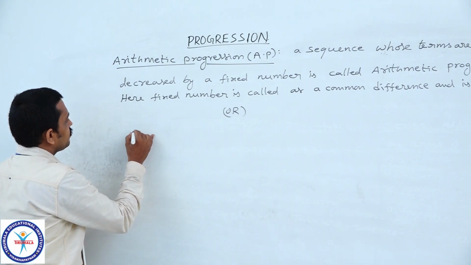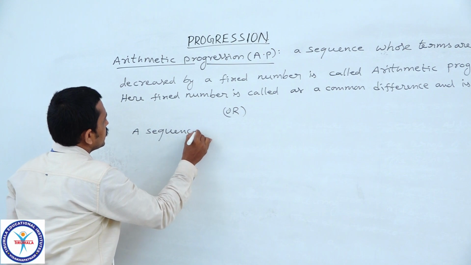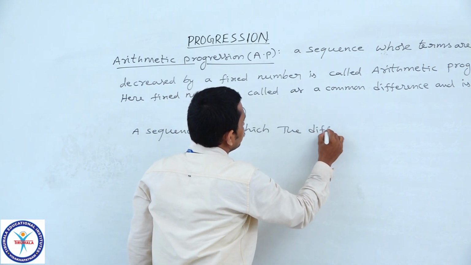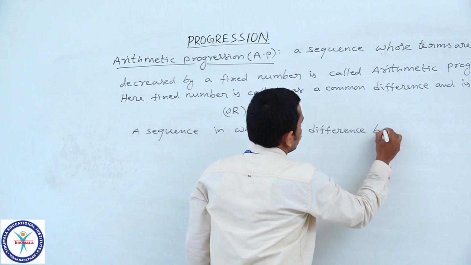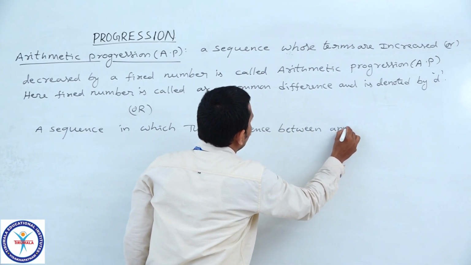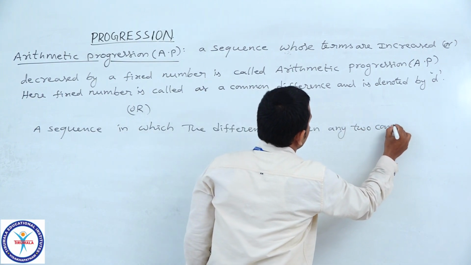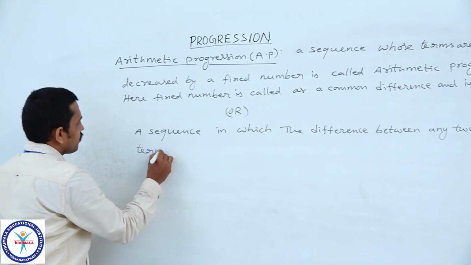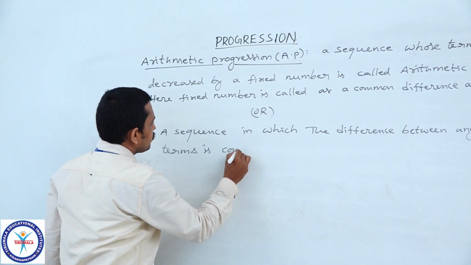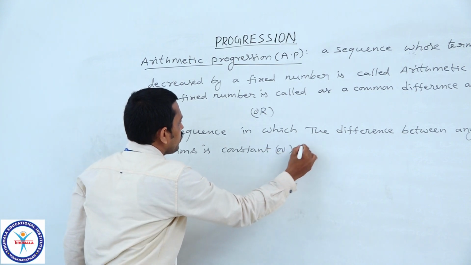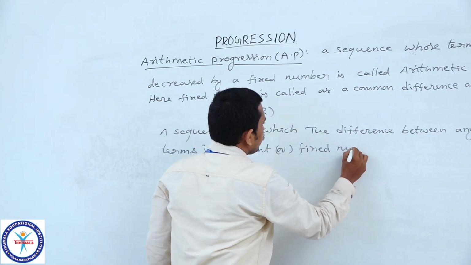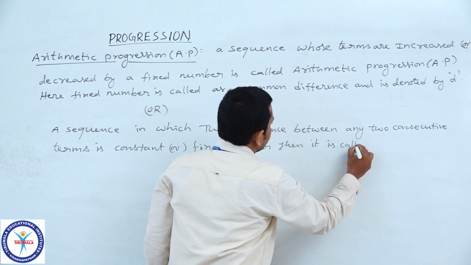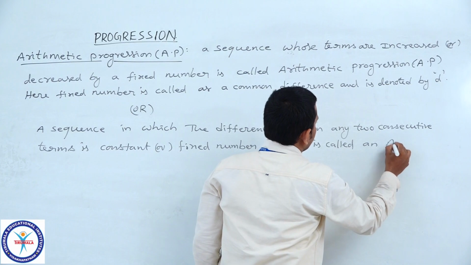A sequence in which the difference between any two consecutive terms is constant or a fixed number, then it is called an arithmetic progression.